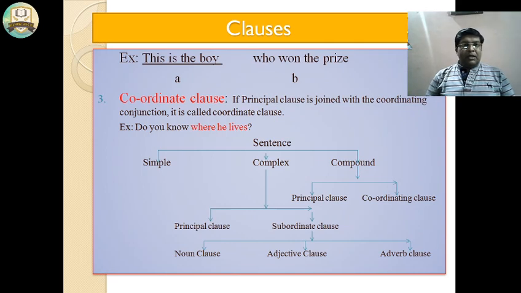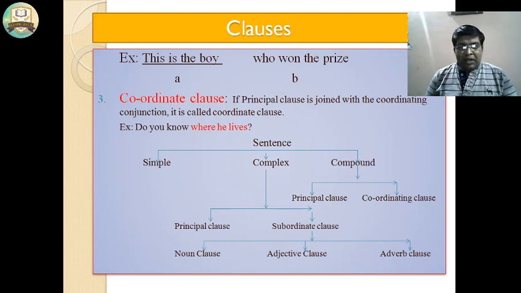Third is coordinate clause. If a principal clause is joined with a coordinating conjunction, it is called a coordinate clause. For example, do you know where he lives? Here, where he lives is the coordinate clause.